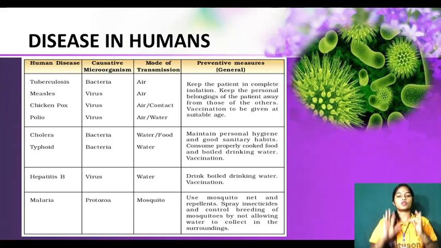So first of all, we should be clean. We should maintain personal hygiene and good sanitary habits. It means everything should be neat and clean, and the food should be properly cooked. We should drink boiled water, means boiled drinking water, and vaccination. Then typhoid is also caused by bacteria which is transferred from one person to another through water. So we should drink boiled water or filtered water, or the water which is safe from all this contamination.